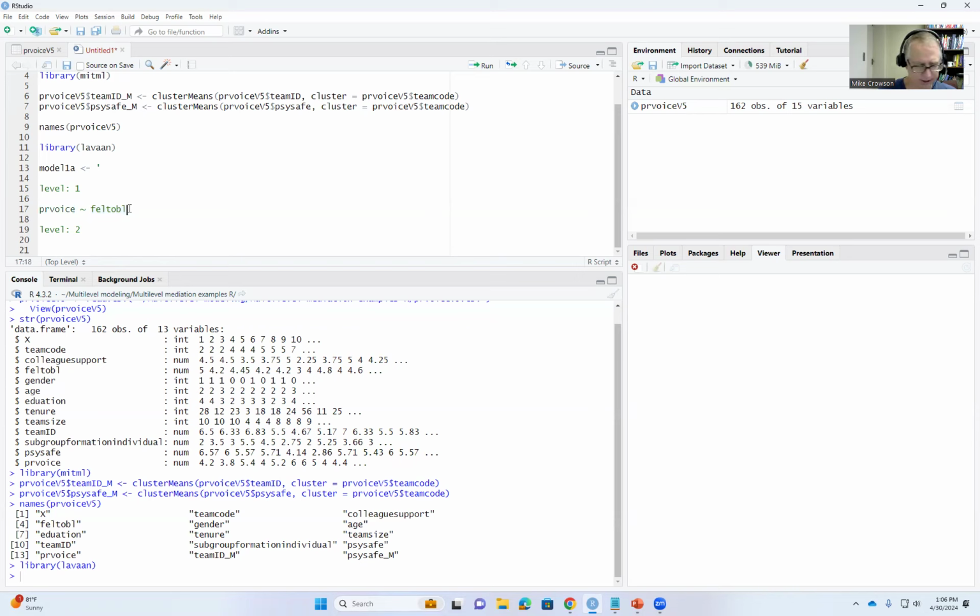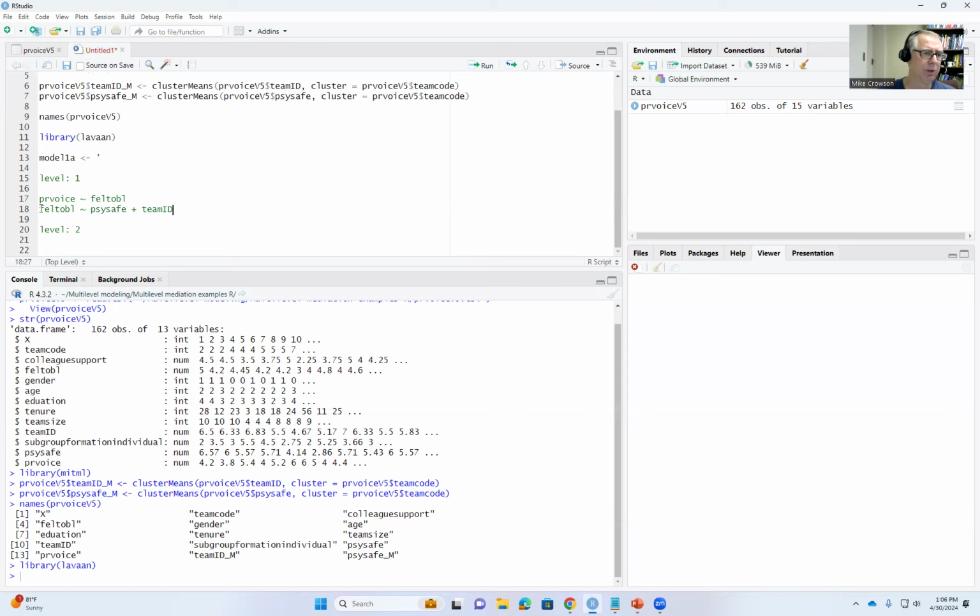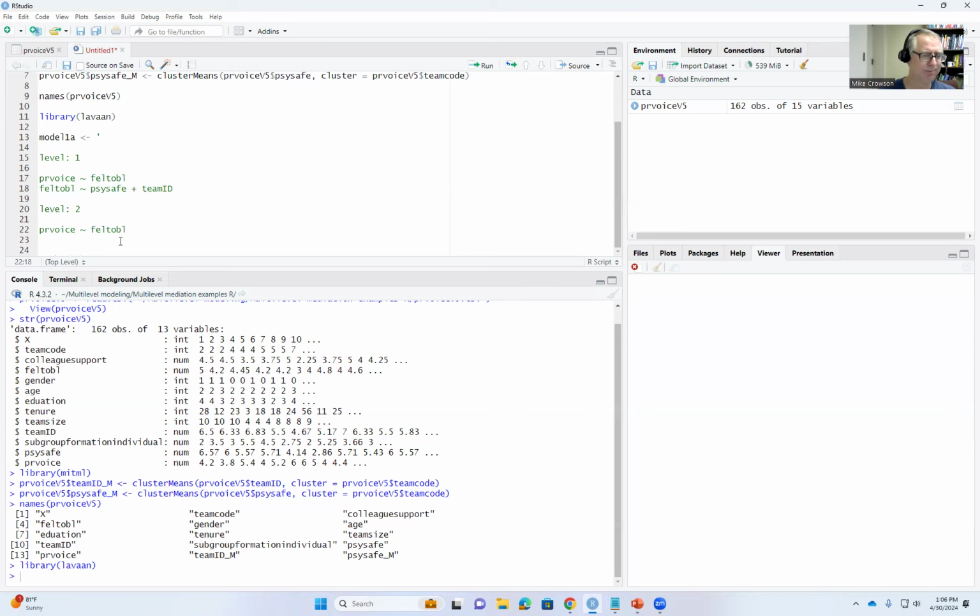Then we go down to the next line and type in felt obligation, or OBL, tilde, and then safe, or psychological safety, plus team ID. So at level 1, we're regressing felt obligation onto psychological safety and team identification. Then for level 2, we're going to specify PR voice, tilde, felt OBL for felt obligation.